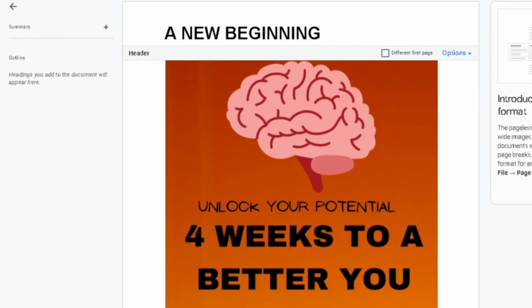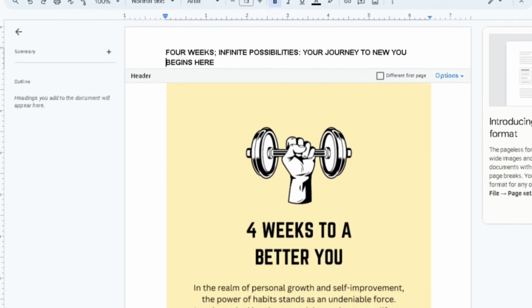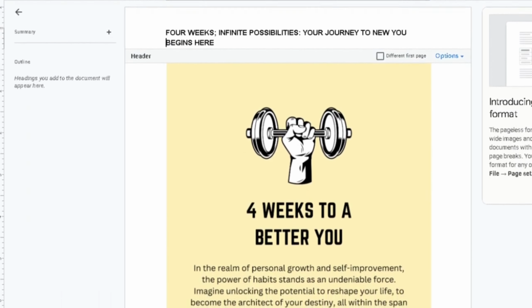After that, I showed each template from the ebook one by one. I gave each template a catchy name and a short description. This part was like showing all the cool things the ebook could help you do.